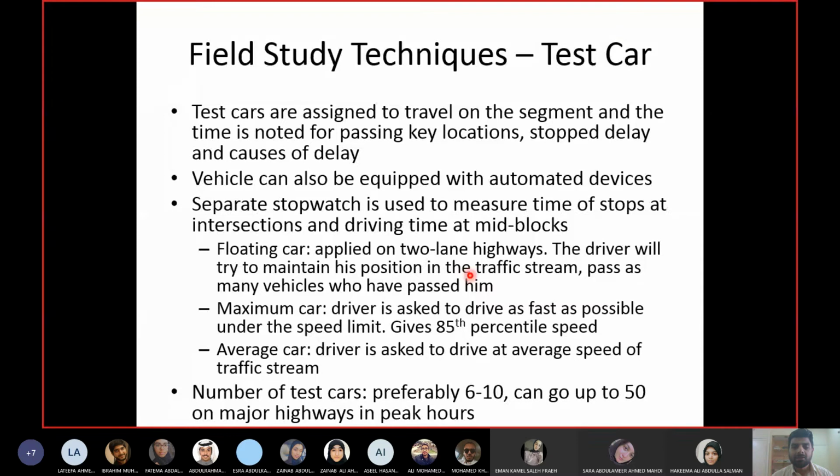So if you cannot maintain your position and you feel that you are at the end of your segment and there is no chance you can go back to your position, then you go back to the starting point. You take a U-turn or turn towards the starting point and start the observation again. This is the only thing. The only thing is you will lose some time and fuel.